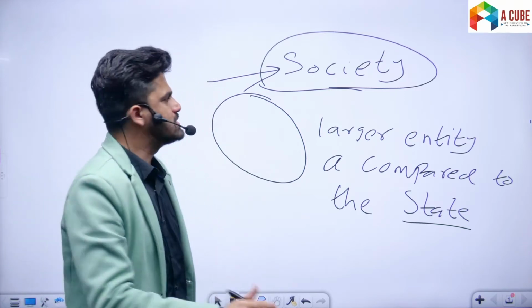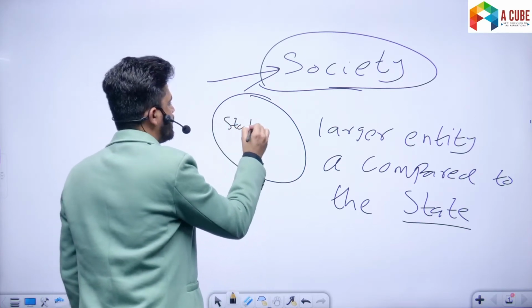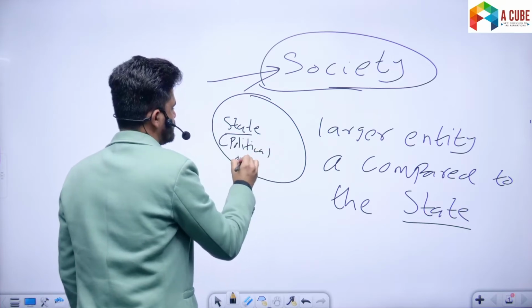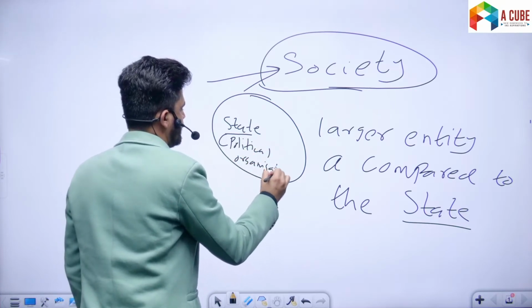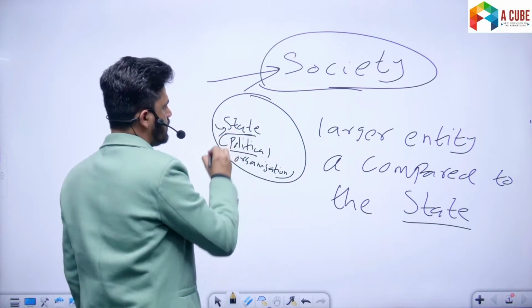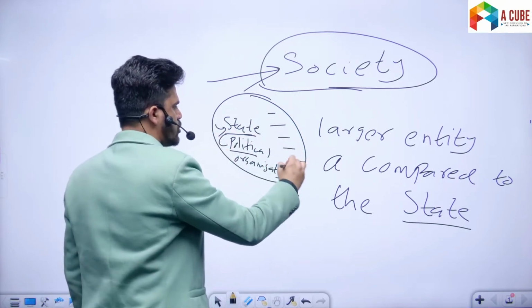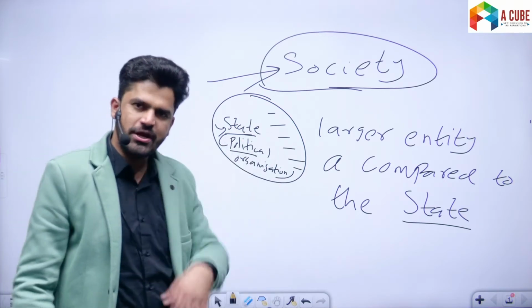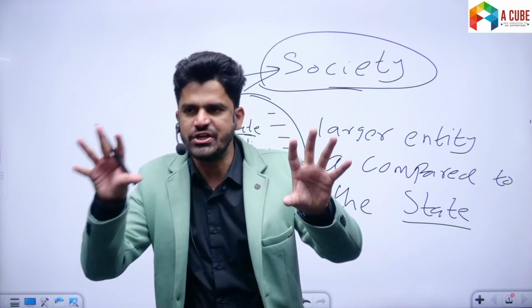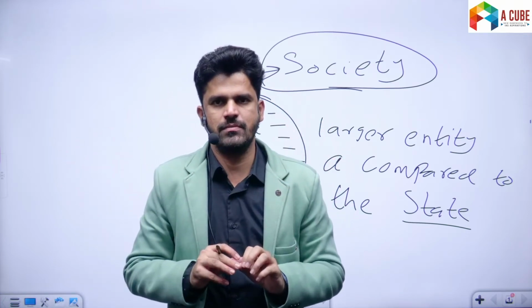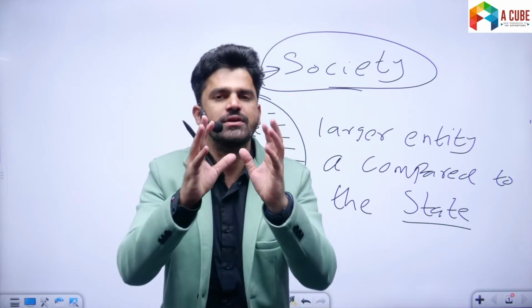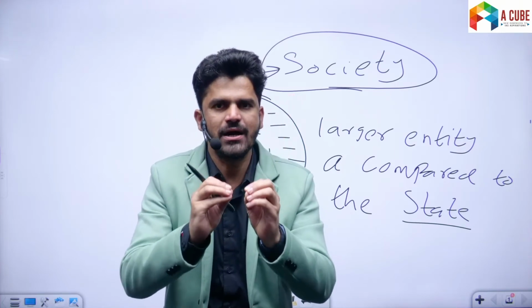So state is a part of society, which is the political organization. There are so many other associations and organizations in a society as well. So society is a larger entity than state. Sorry, state is just a part of society.